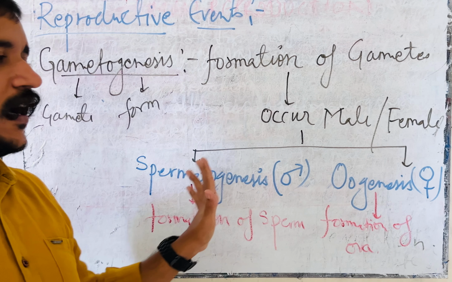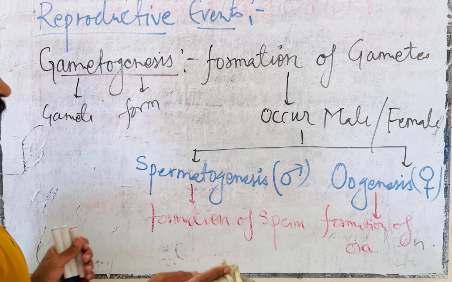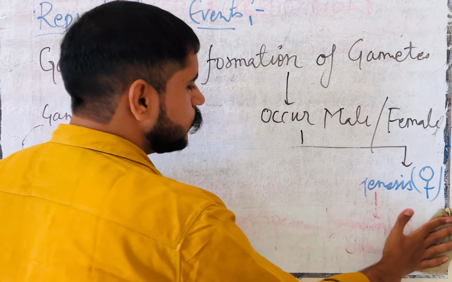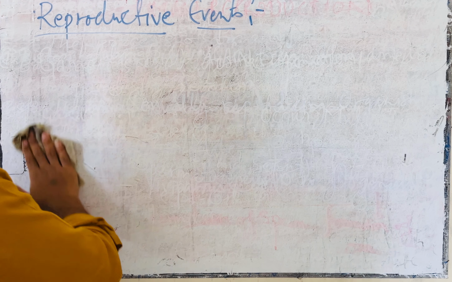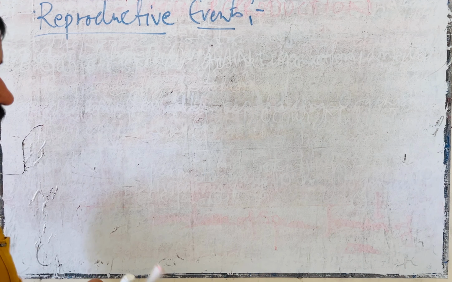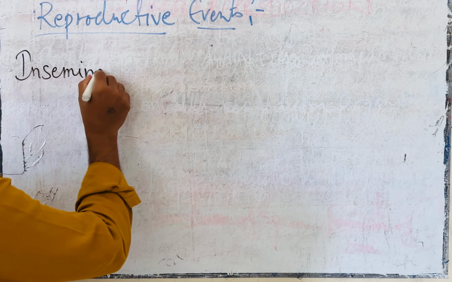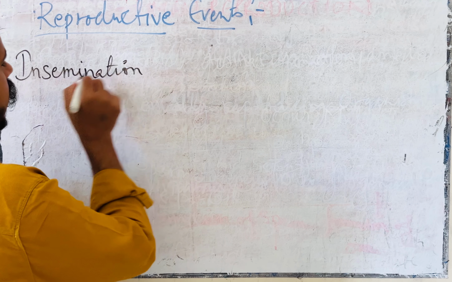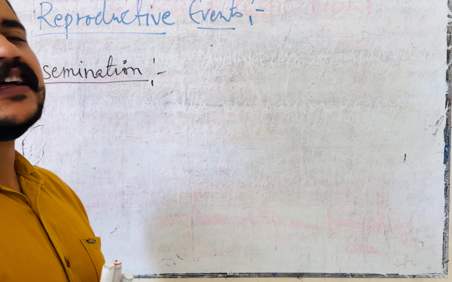It occurs separately in male as well as in female. Clear? Then we have to move to the next reproductive event, which is called insemination. Very good. What is the exact meaning of insemination?